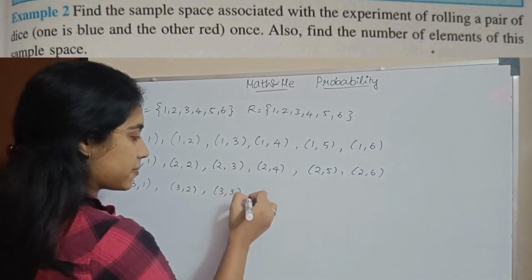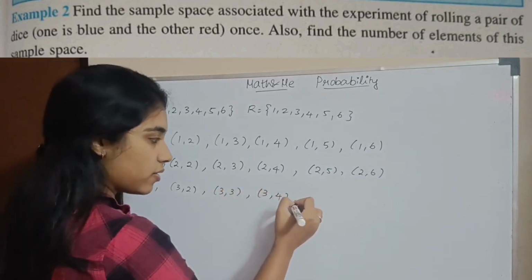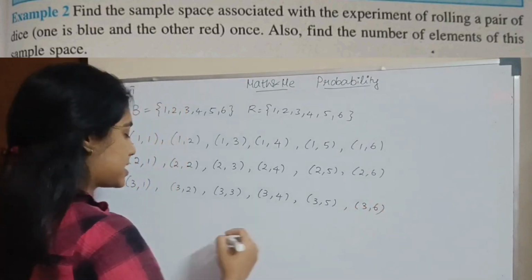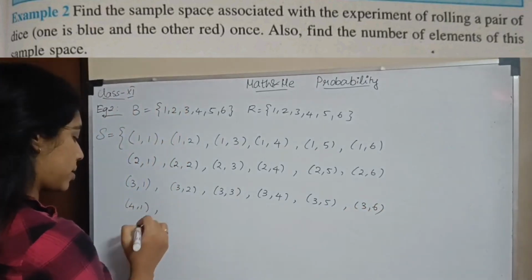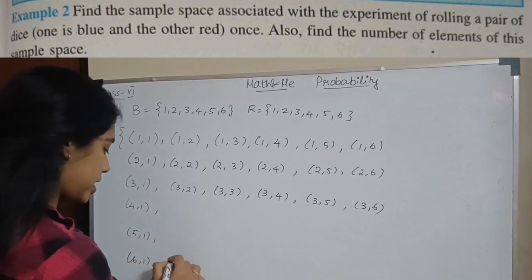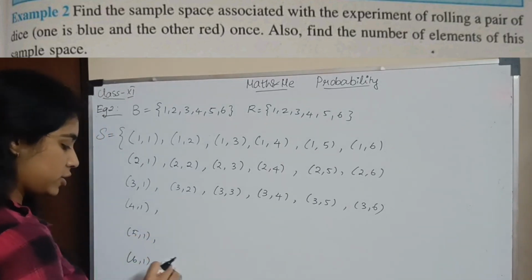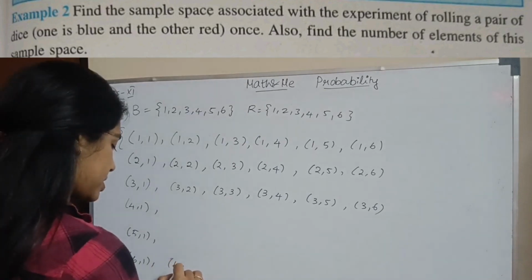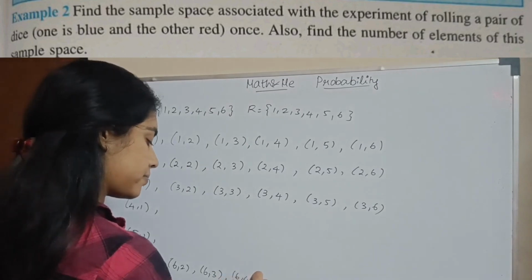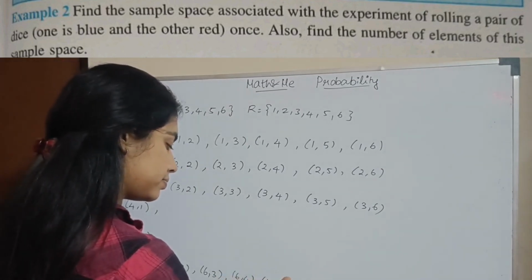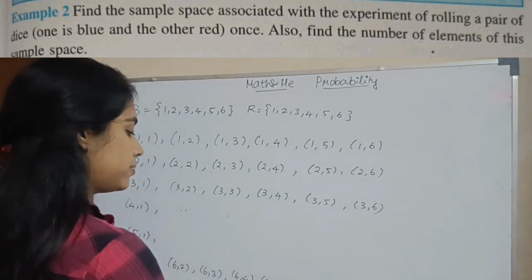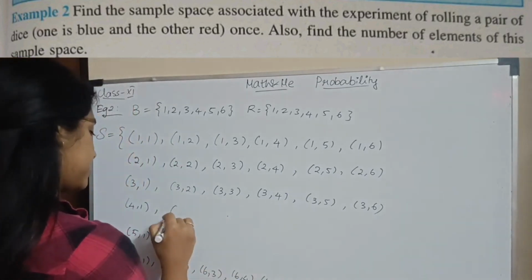What are the options? As many numbers as there are on the other die. 3 6. Similarly, you will write for 4 1, 5 1, 6 1. Okay? So you have to know how to write it. So, 6 2, 6 3. I'm writing a sample space. 6 6. Okay? And similarly, please write it down.